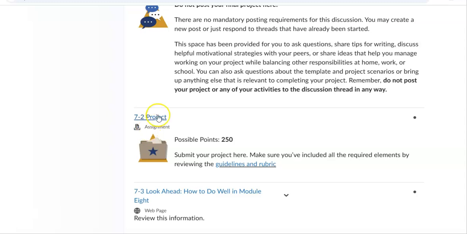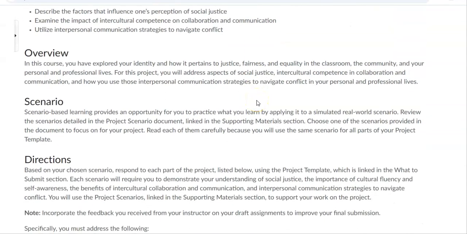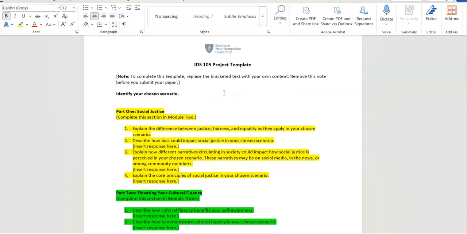Now, the week 7 project, again, click on project, guidelines, and rubric. When you do that, it's going to open up an overview of your project. Now, y'all, you have been working on this project all term long. Back in week 2, module 2, you chose a scenario, whether it was work, personal, or school, or you created your own. And then you have turned in project drafts during certain weeks of the term where you used that scenario and any experiences and examples you might have to answer a series of questions, right? So we did project drafts in week 2, week 3, week 4, and week 5. So you already have this project template completed.